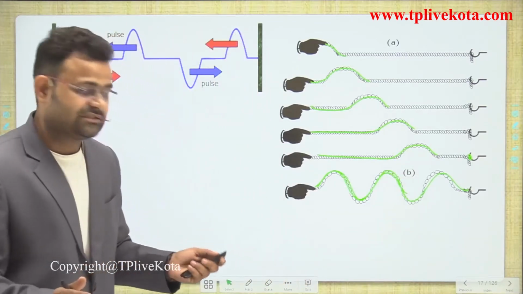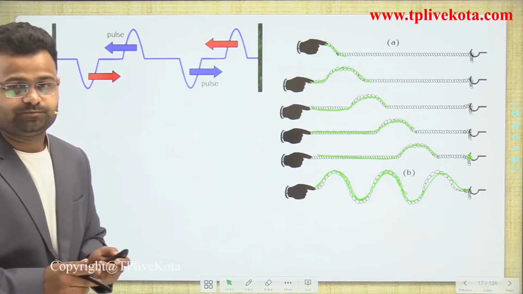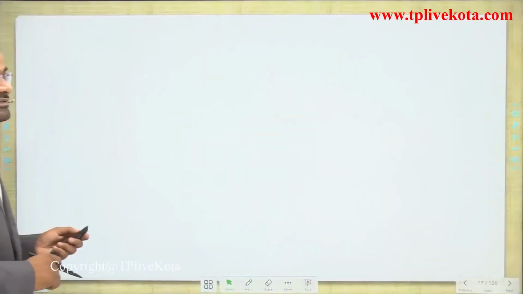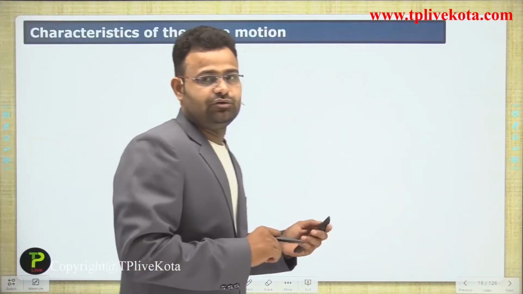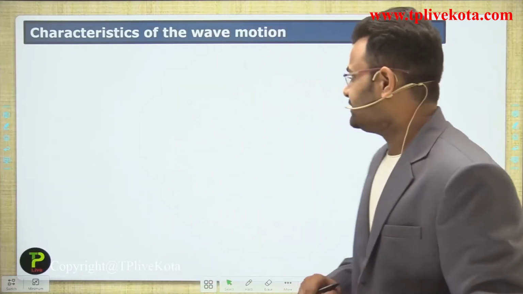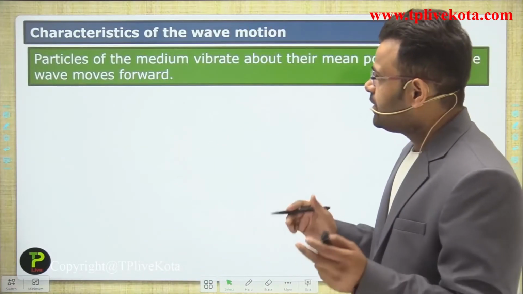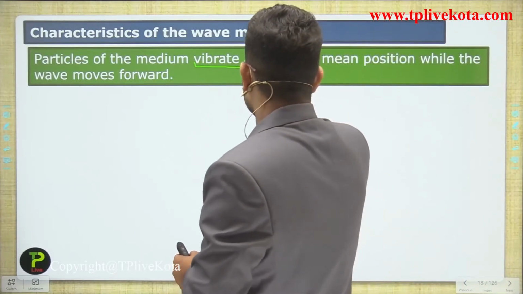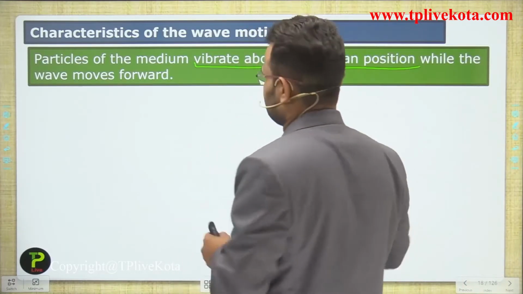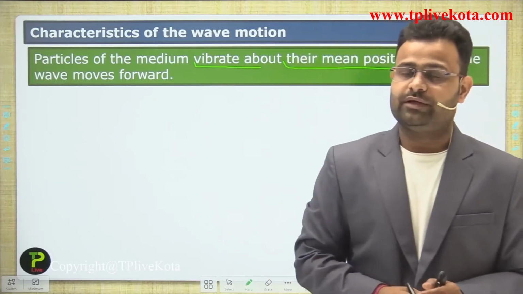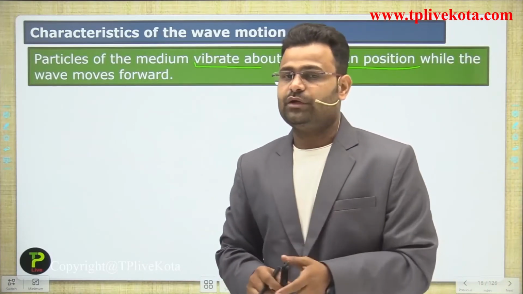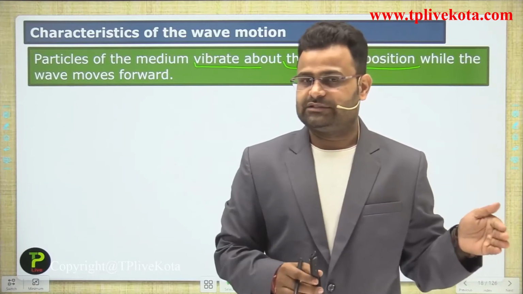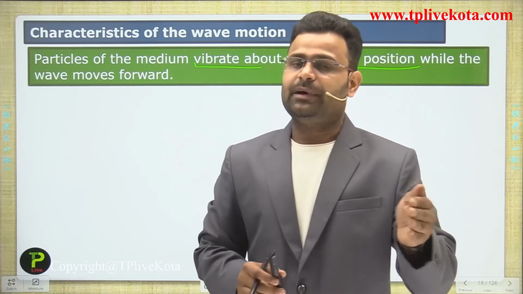That is a pulse, that is called a pulse, guys. Now we are discussing some characteristics of the sound. The first characteristic of wave motion is that the particles of the medium vibrate about their mean position while the wave moves forward. When the waveform moves in a forward direction, the particles vibrate.